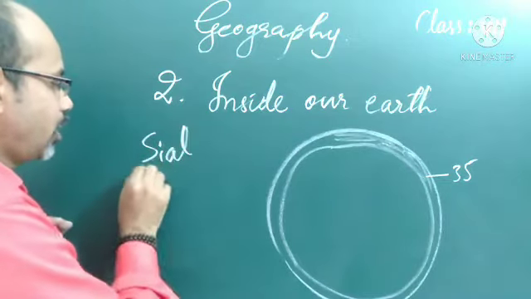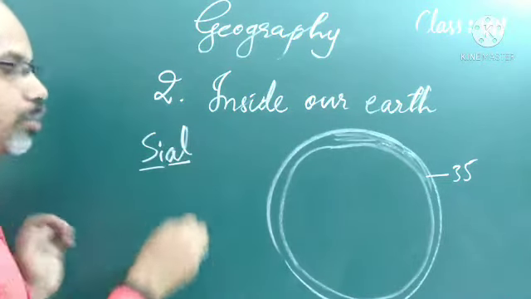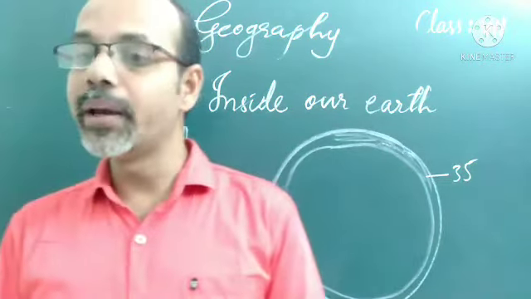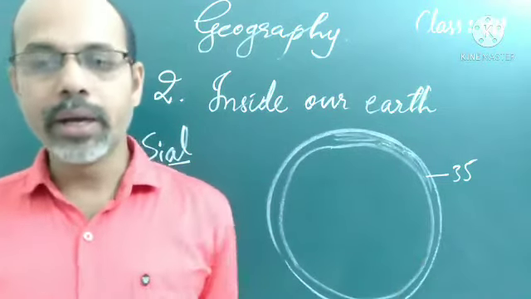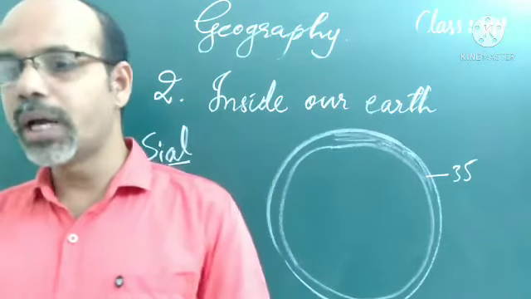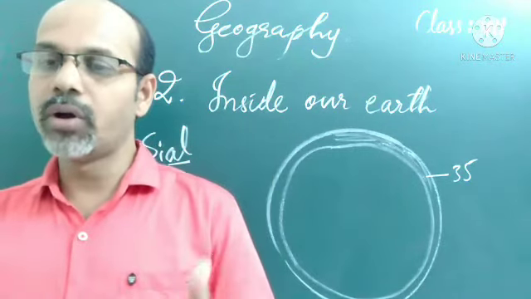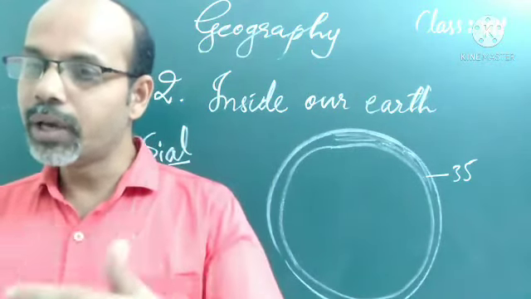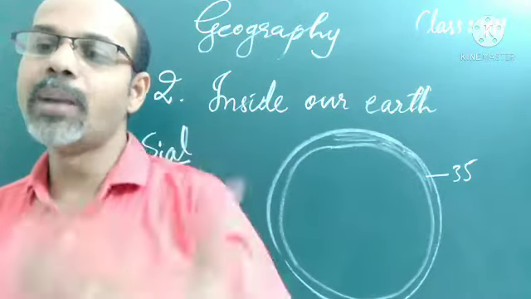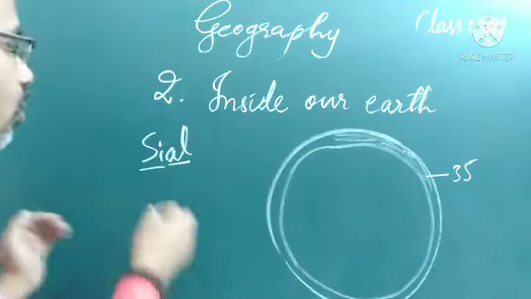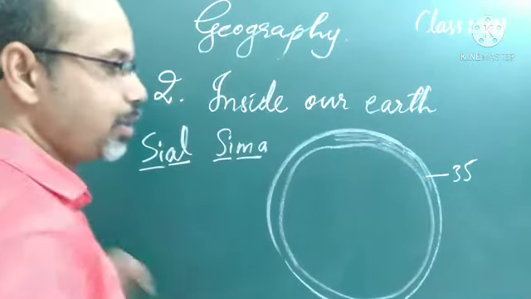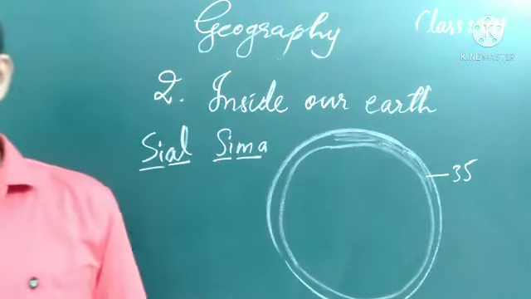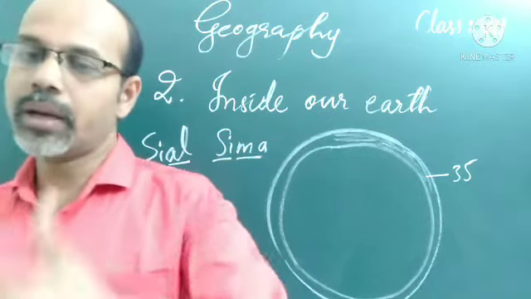In the oceanic regions, on the ocean floor, we find mostly silica and magnesium, so it is called Sima. Sima means silica and magnesium. These are the minerals found in the oceanic crust.